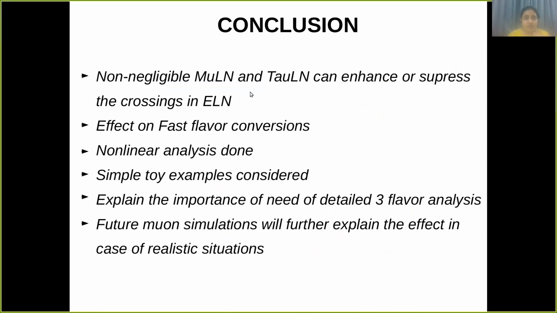So the conclusion is that non-negligible mu-ln and tau-ln can enhance or suppress the crossings in ELN, so they will have an effect on the fast flavor conversions. We have done a non-linear analysis of that, where we considered simple toy examples. This explains the need for a detailed three flavor analysis. And further, this is an appeal to the simulators that in future muon simulations, if they consider the complete three flavor picture, that can explain the effect in realistic situations.